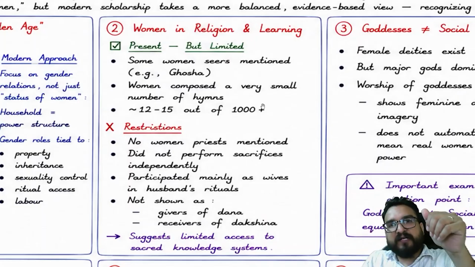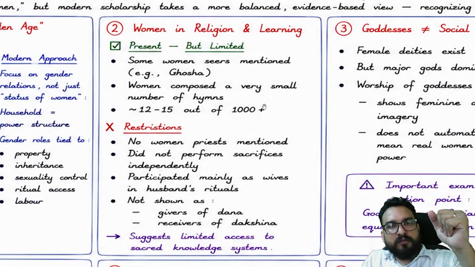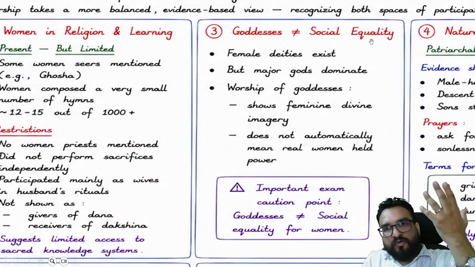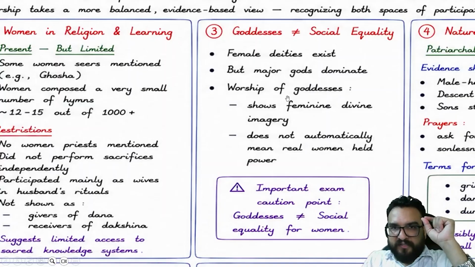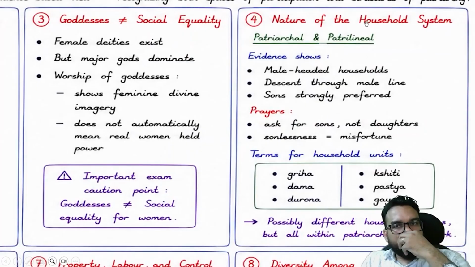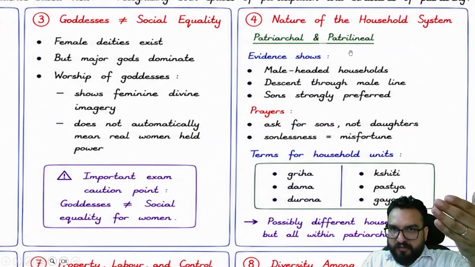And this will be one of the criticisms, because we have highlighted only the elite people, elite women over here, right? Second, goddesses are not equal to social equality. Female deities exist, but major gods dominate, like male gods dominate more. Worship of goddesses you will find, but important, goddesses are not equal to social equality for women, right? The nature of the household system shows patriarchy and patrilineality.